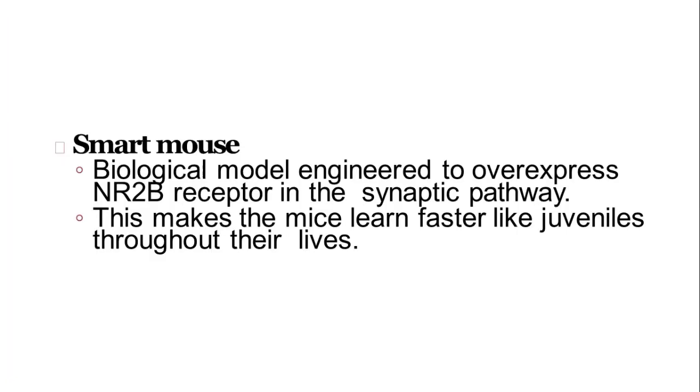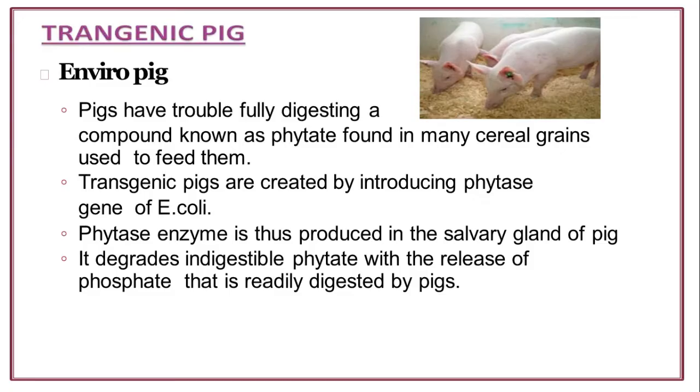Again, smart mouse, biological model engineered to overexpress NR2B receptor in the synaptic pathway. This makes the mice learn faster like juveniles throughout their lives. So these mice are smarter, and they can learn faster. They can repeat what you make them understand.